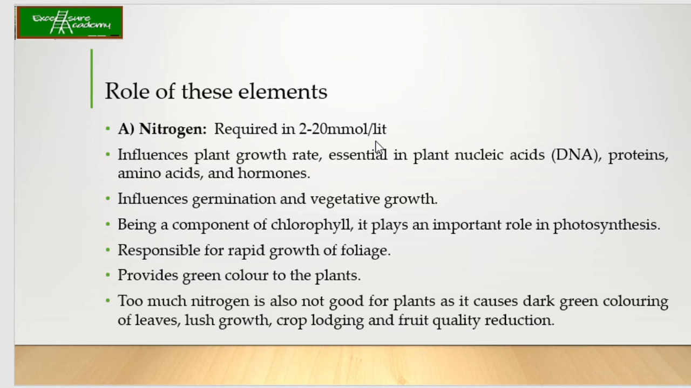Okay, now the nitrogen is going to influence the plant growth rate. It is also an essential part of the nucleic acids, proteins and hormones. If you see the structure of these nucleic acids, you know that nitrogen is present in the nucleic acids and the proteins, right? So that's why it becomes an important part of plant growth and development. It influences germination and vegetative growth. Being a component of chlorophyll, it also plays an important role in photosynthesis.